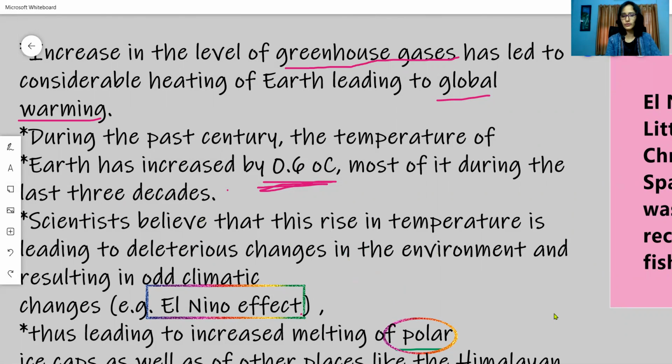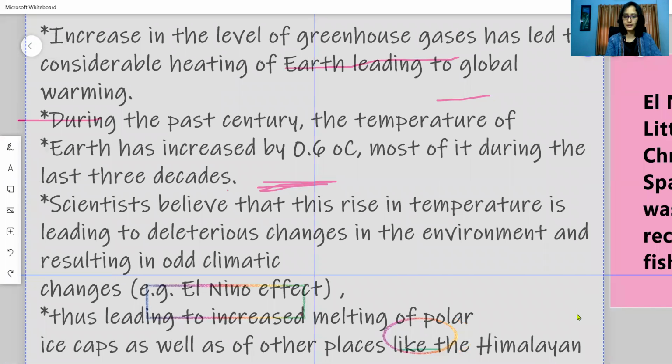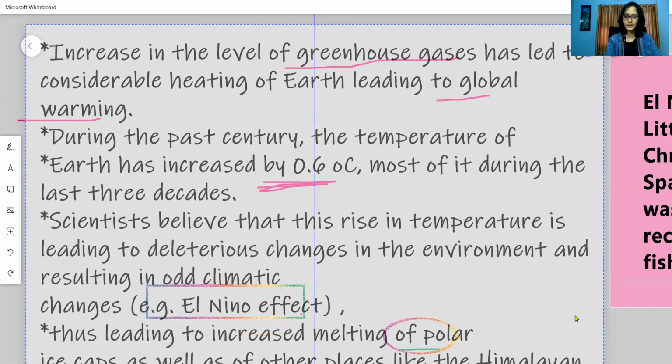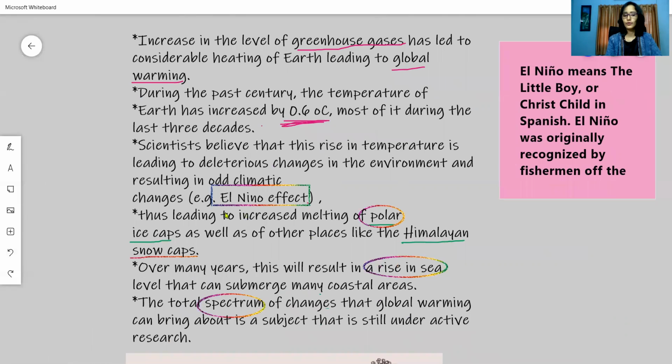So here we should know a term called odd climatic conditions. ये क्या है? Odd climatic conditions क्या होता है? Let us see. Increase in the concentration of greenhouse gases leads to global warming. Global warming in turn will lead to odd climatic changes called the El Nino effect. El Nino is a Spanish term. It means a little boy or Christ's child.